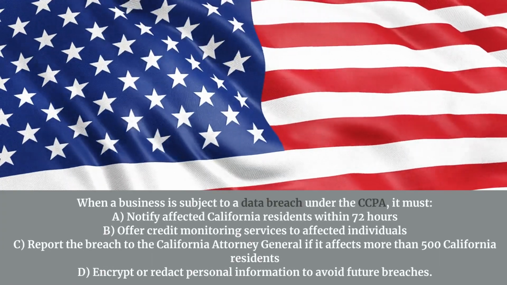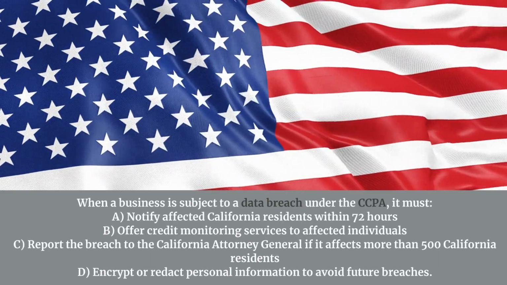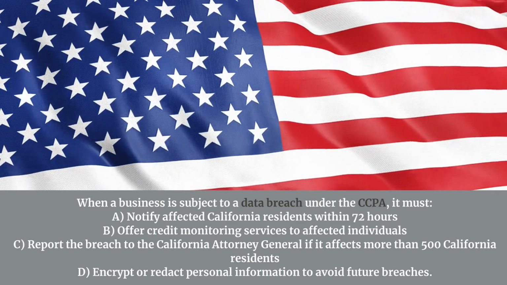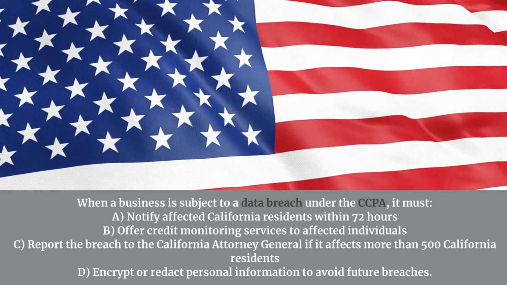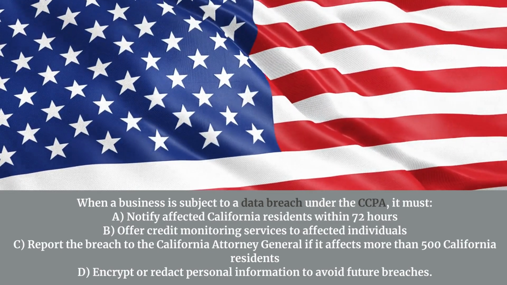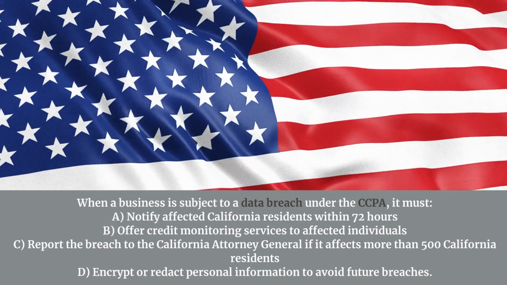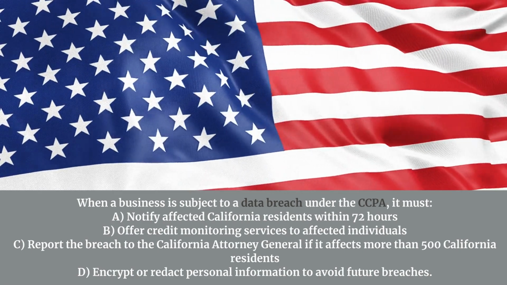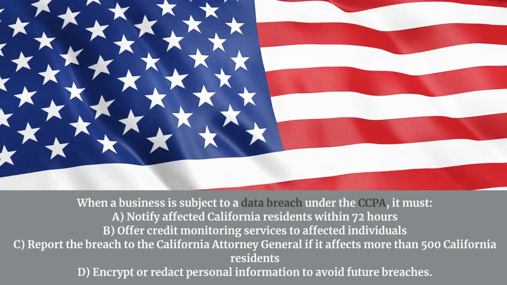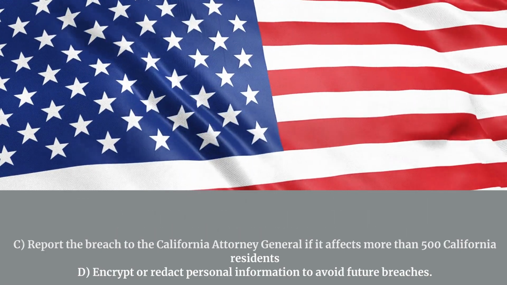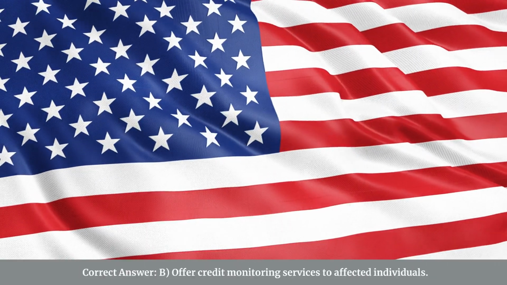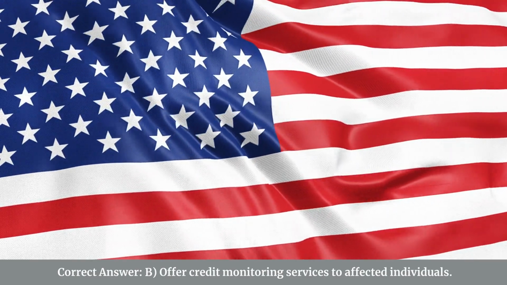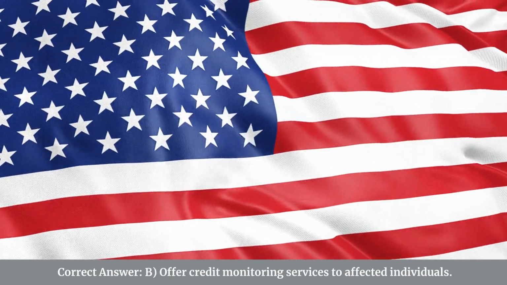When a business is subject to a data breach under the CCPA, it must A. Notify affected California residents within 72 hours. B. Offer credit monitoring services to affected individuals. C. Report the breach to the California Attorney General if it affects more than 500 California residents. D. Encrypt or redact personal information to avoid future breaches. Correct answer: B. Offer credit monitoring services to affected individuals.